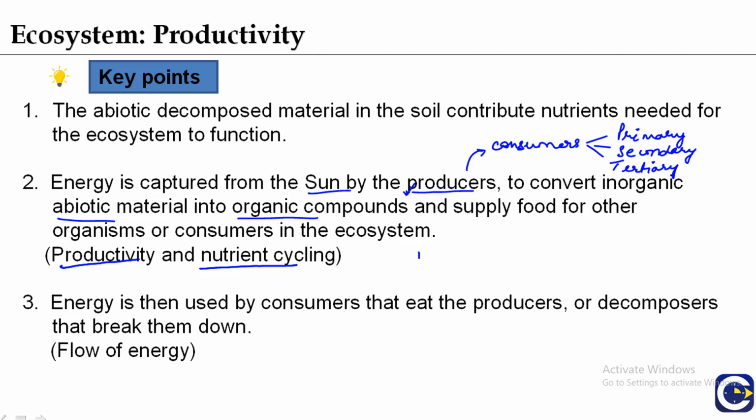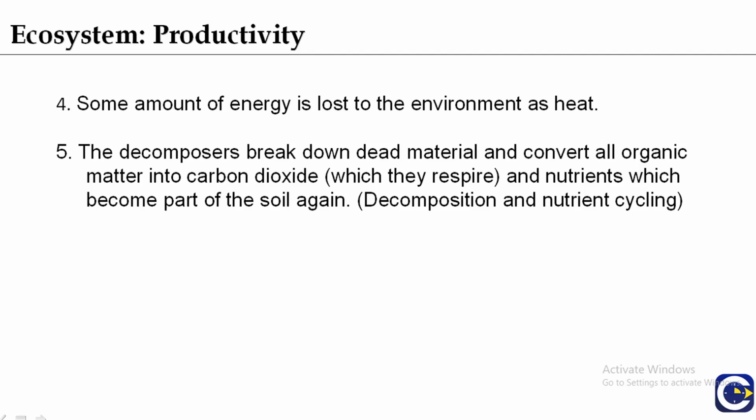During the consumption of producers by consumers, there is cycling of nutrients as well as the transfer of energy. Energy is then used by consumers that eat the producers or decomposers that break them down. So there is the flow of energy, there is cycling of nutrients, and there is the accumulation of biomass. Some of the energy is lost to the environment as heat.